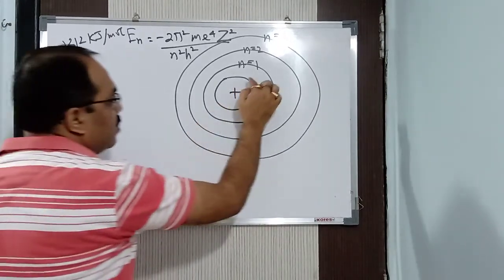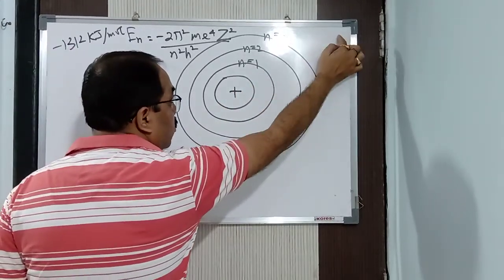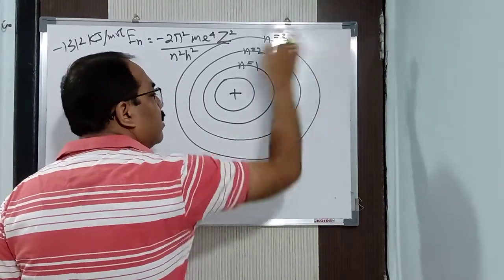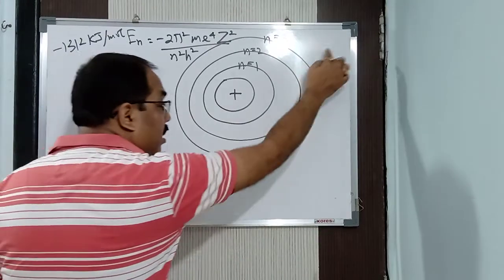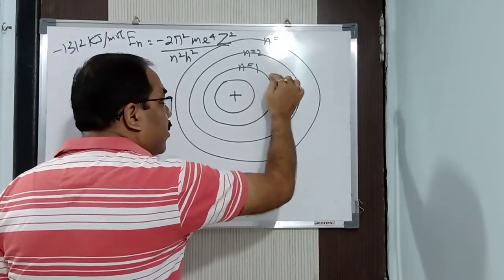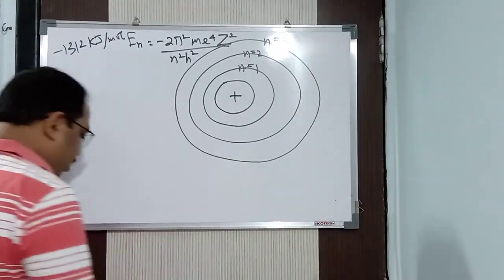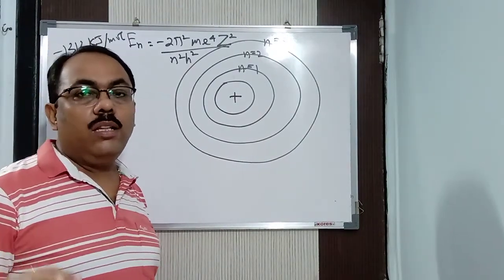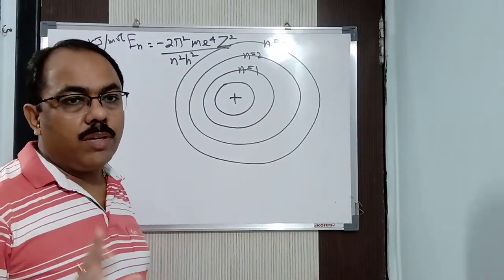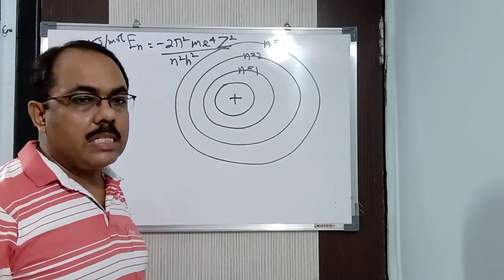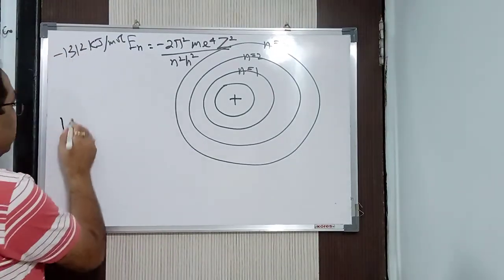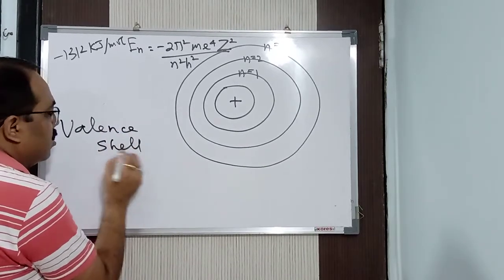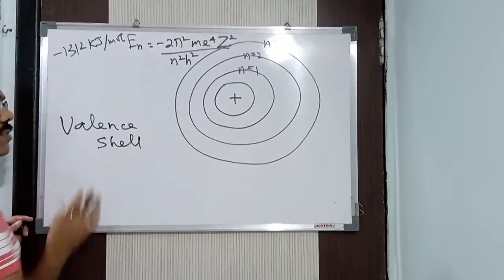Clear? And as you are going from the first shell to the outermost shell, what happens to the energy? It increases. Remember that when you are going from the first shell to the outermost shell, the energy increases. So the electrons present in the outermost shell are known as valence electrons, because the outermost shell is known as the valence shell. The outermost shell is called the valence shell, and the electrons present in it are called the valence electrons.